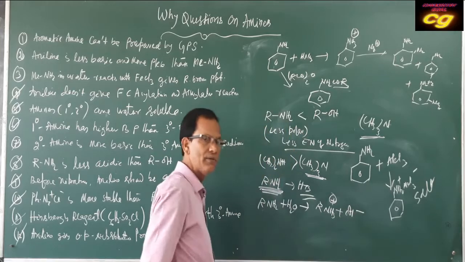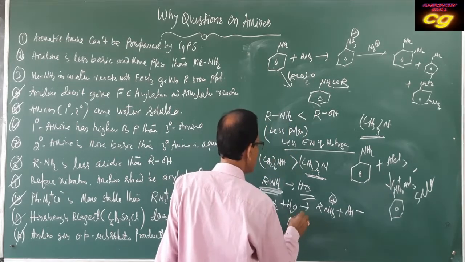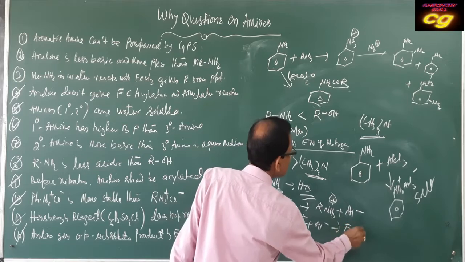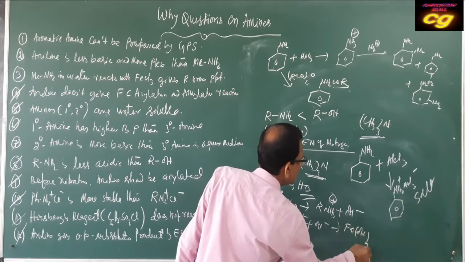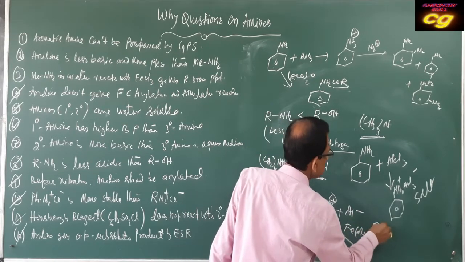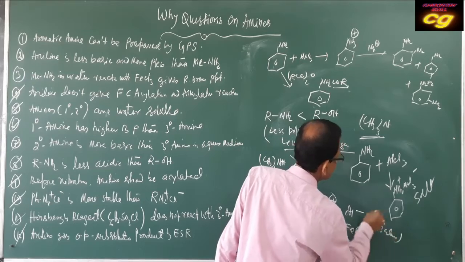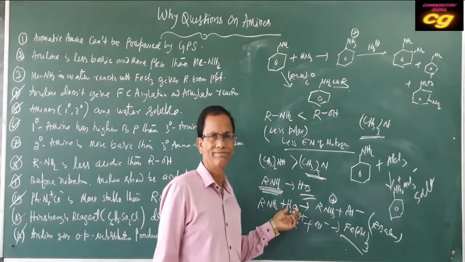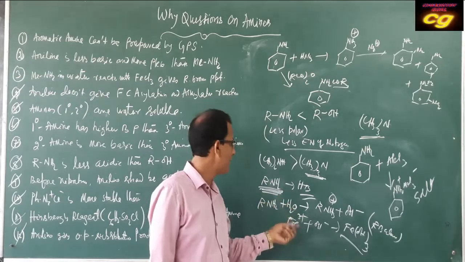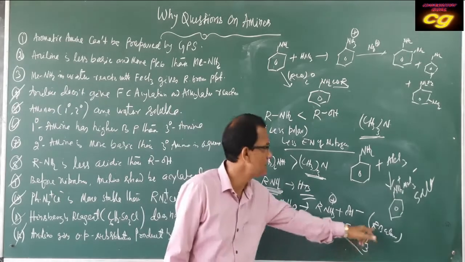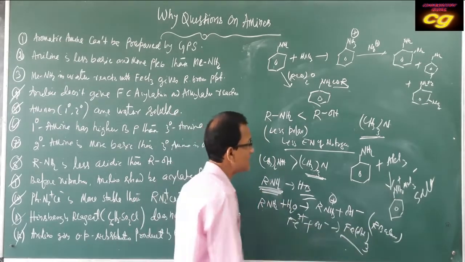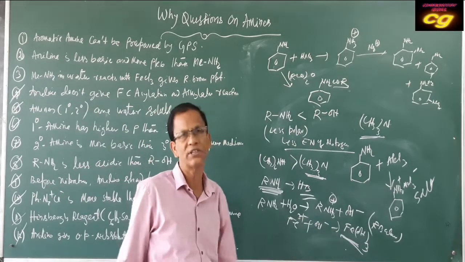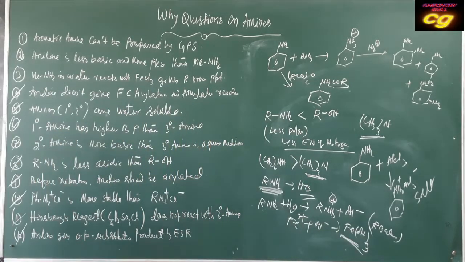As OH minus is available, ferric chloride produces ferric ion, and with OH minus ion forms ferric hydroxide. This ferric hydroxide has a reddish brown color. That's why amine in the presence of water reacts with ferric chloride forming a reddish brown precipitate, because it produces ferric hydroxide.